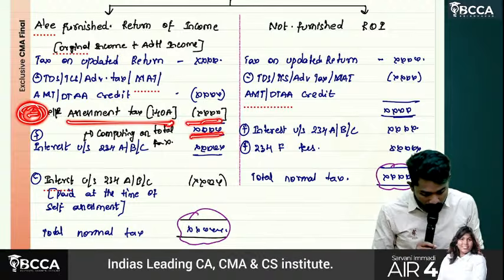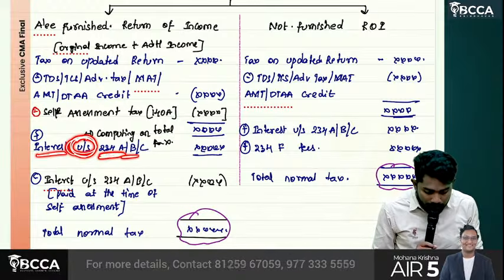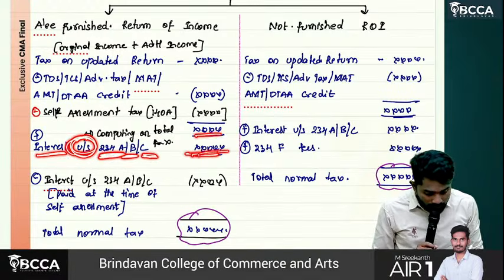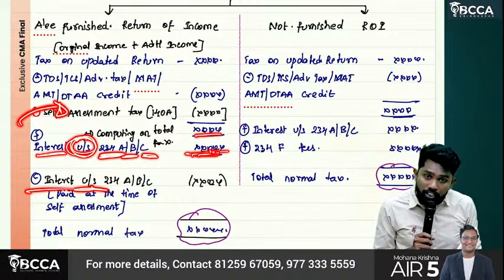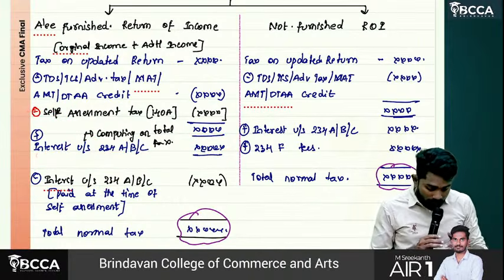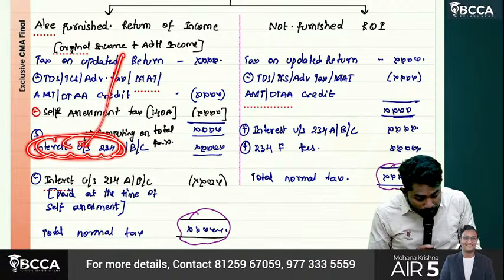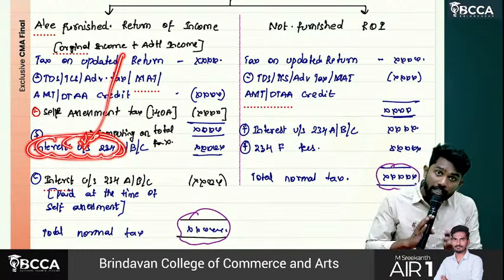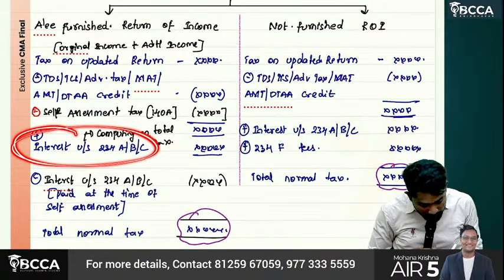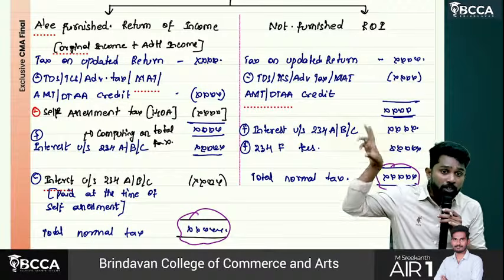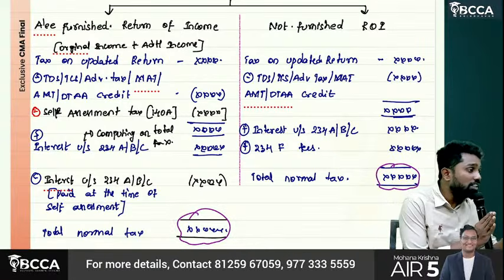Subtract that one. Okay, then compute interest applicable under 234A, 234B, 234C. But at the time of filing the return originally, you might have paid some 234A, B, C interest. So here, sir, you are computing 234A interest based on the updated return related tax, but at the time of original filing you might also have computed some 234A interest. So first you take the cumulative amount and then subtract whatever you have paid already. Okay, so then you will get the total normal tax. This is in case of when the return is filed.